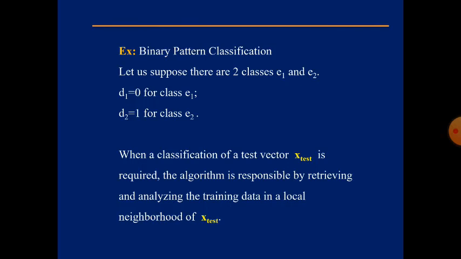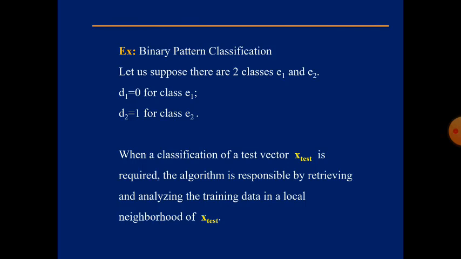That's what the example says. We have two classes, E1 and E2. In our example, girls, class E1, are represented with 0, and boys, class E2, are represented with 1.